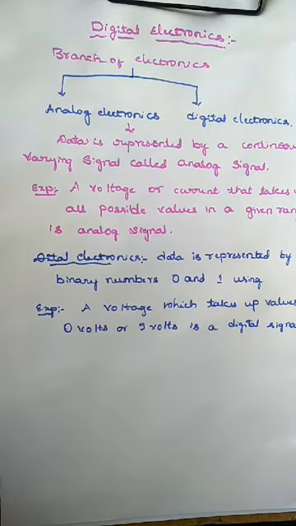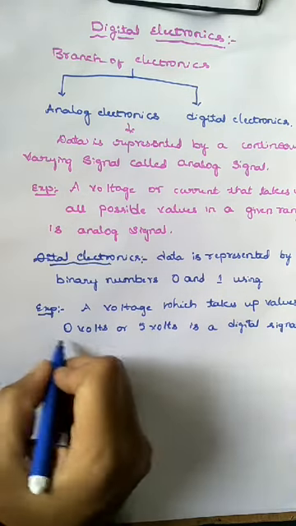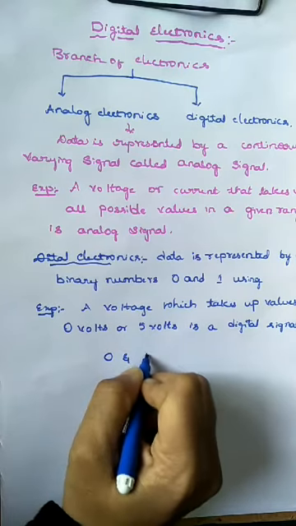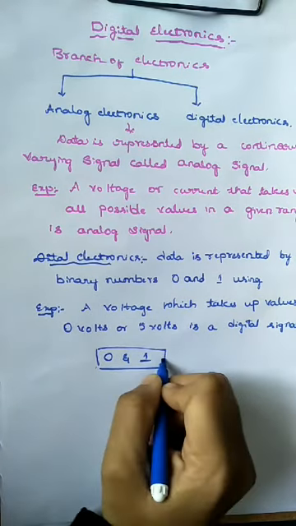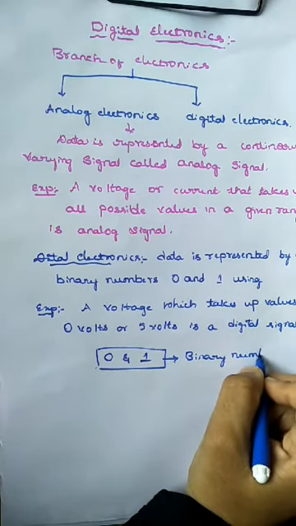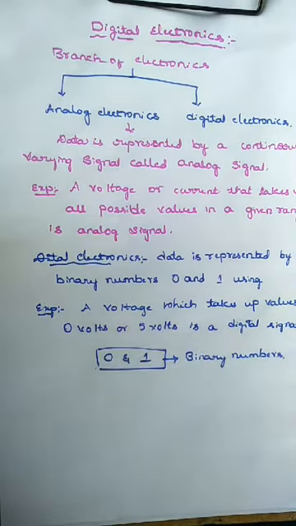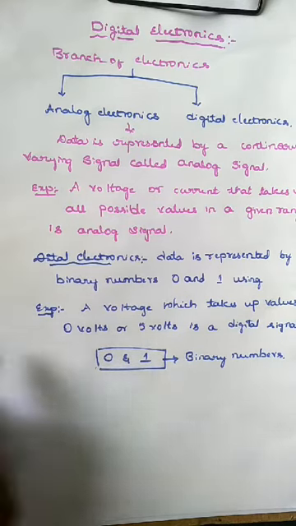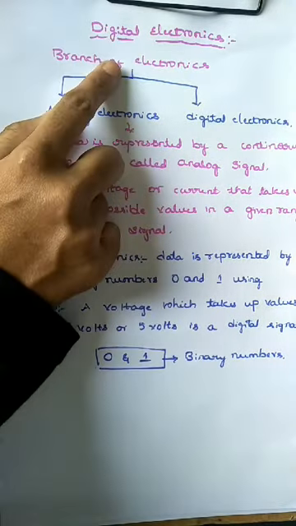Okay, so actually digital electronics is a branch of electronics which is represented by binary numbers. So what are binary numbers? There are two numbers, one is 0 and another one is 1. These two are called binary numbers. So this is digital electronics, where the data is represented by 0 and 1.